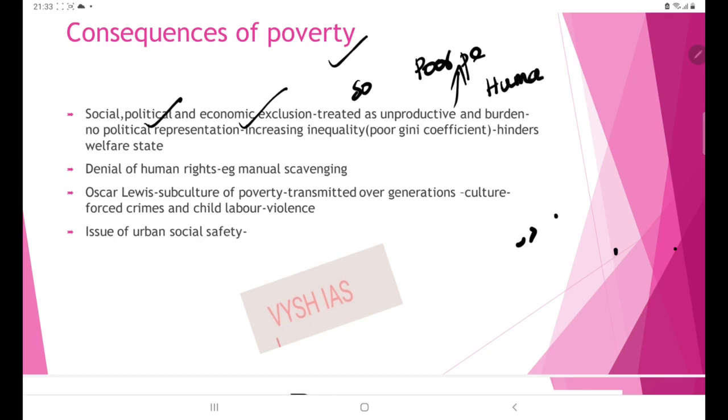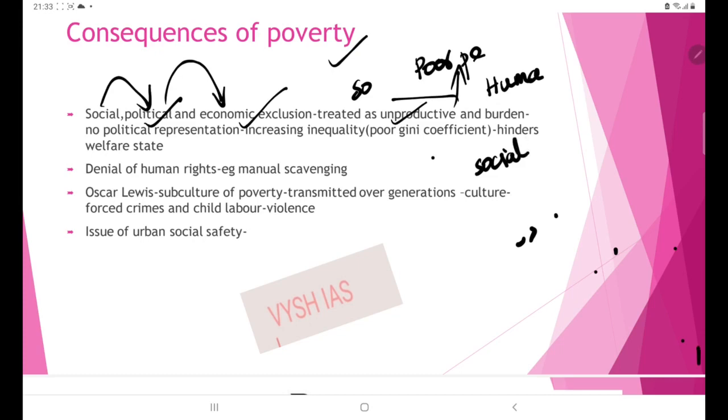So due to that social discrimination, they are facing political exclusion. They are not having any representatives to talk about their problems, and they are being driven into hunger also. So there is economic exclusion also. Why? Because there is such a perception, the poor people, they are a burden to economy, the burden to state, they are like alienable people and they are unproductive, we are not having any benefits out of them. So these are social perceptions.